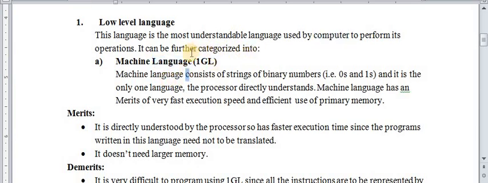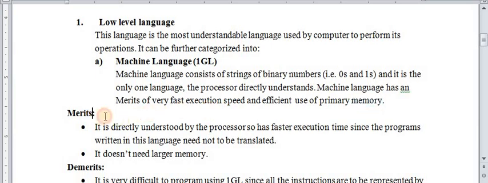So machine language is called first generation language. Okay? So machine language consists of a string, that is 0 and 1. So in machine language only two digits are used, 0 and 1, and it is only one language. The processor directly understands it. Okay, machine language has the merit of very fast execution speed. Machine level language has very fast execution and efficient use of primary memory.